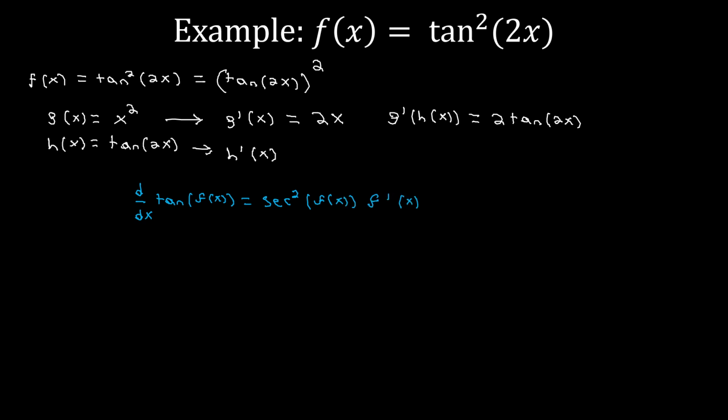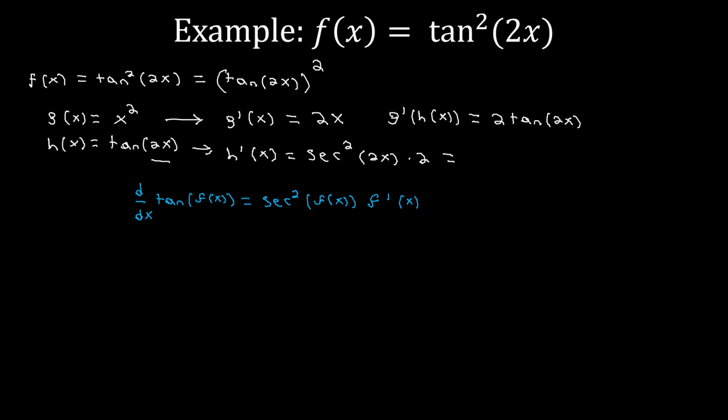So in this case, h prime of x is going to be equal to secant squared of 2x, because again, the derivative of tangent, the first piece is secant squared, and then whatever we're taking the tangent of, which is 2x. And then we have f prime of x, so we need to take the derivative of the argument to tangent, and the derivative of 2x is 2.